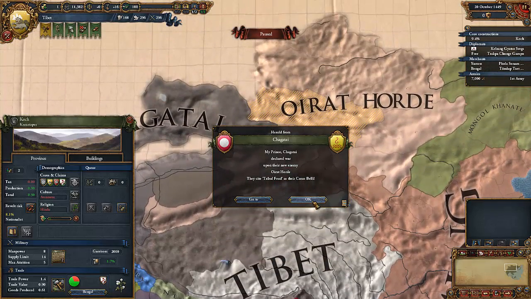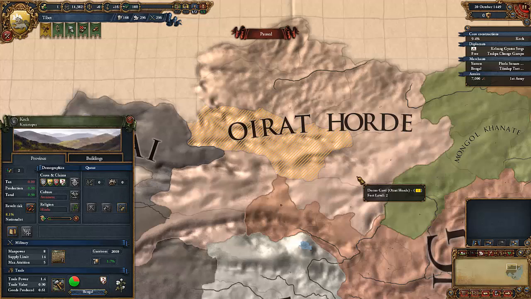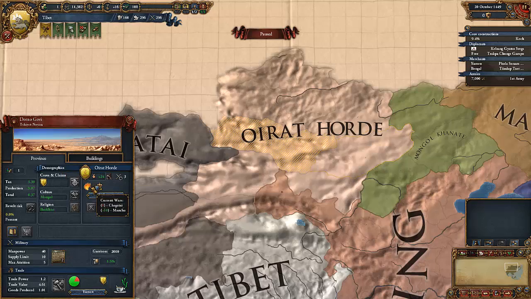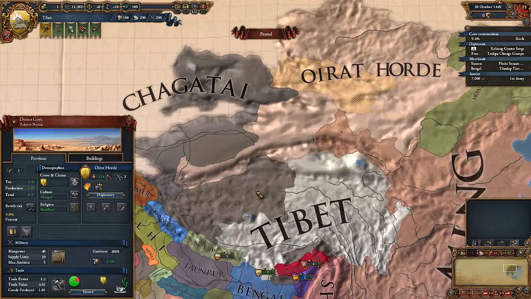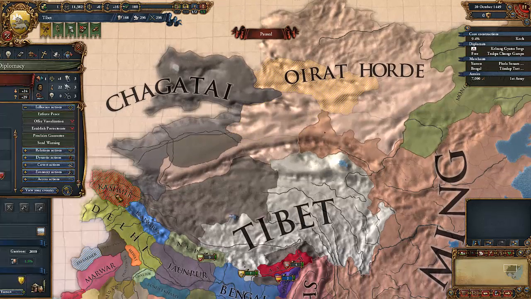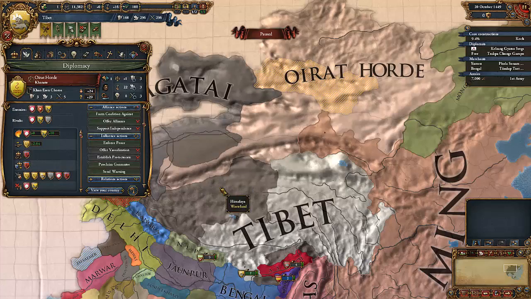Chagatai has declared war on the Oirat Horde, who already seem to be being besieged by Manchu. So if we click on Oirat Horde and hover over this flame here, we can see their current wars. For instance, their war with Manchu, they are actually winning despite having a few provinces occupied by the Manchurian enemy. They are winning by 10 war score. And the war with Chagatai only just started. Do we have these guys as an ally? No, we don't, so they can't call us into war. They are still hostile towards me, so they won't even accept my alliance.